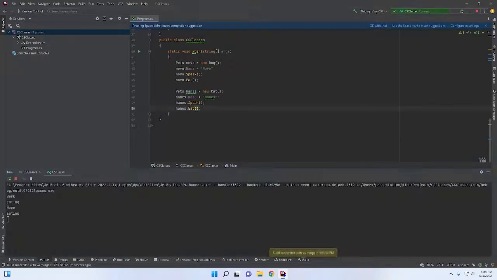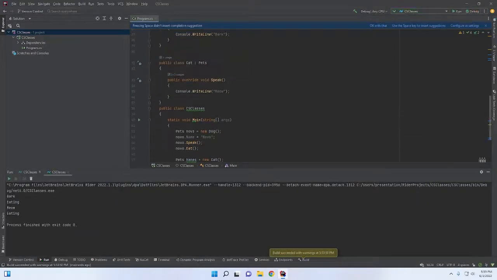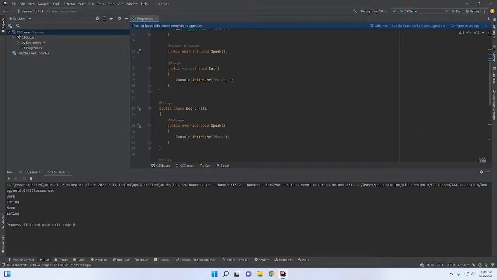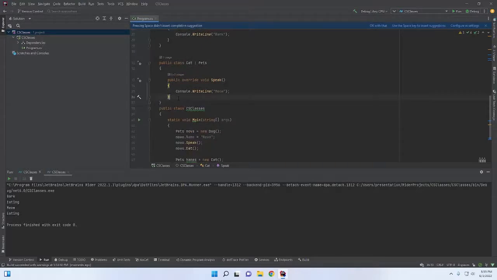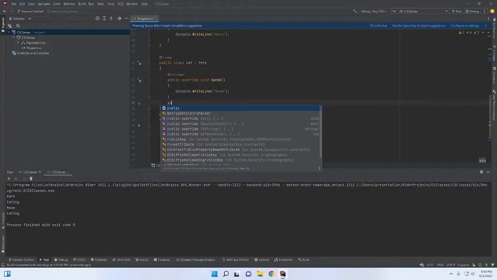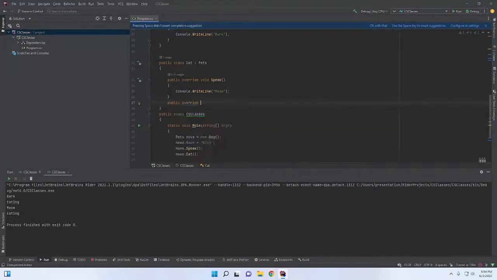So we can combine virtual and abstract classes. And since this is a virtual method, we can combine virtual and abstract methods. Since this is a virtual method, we could override it. Override void eat.